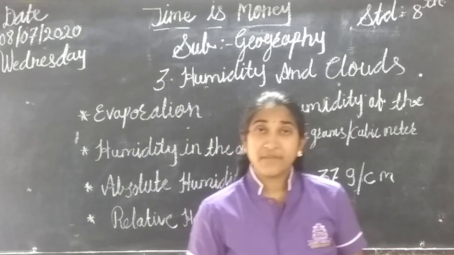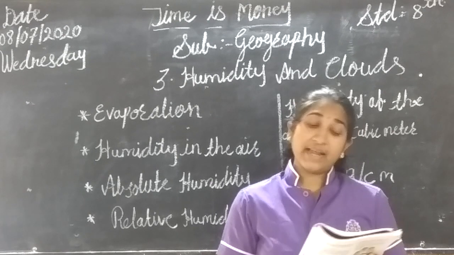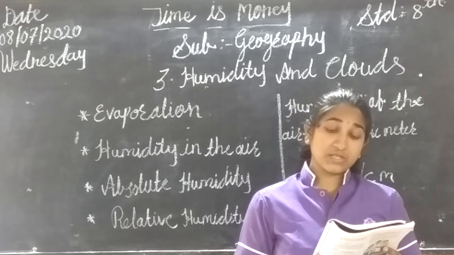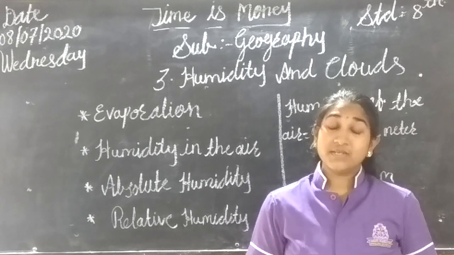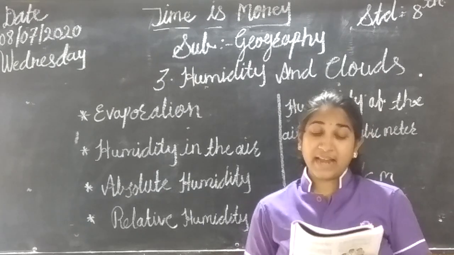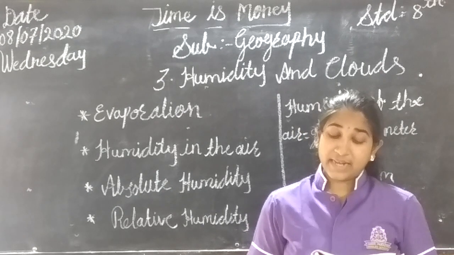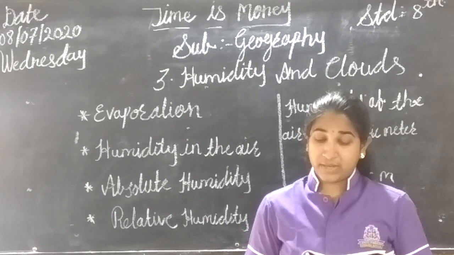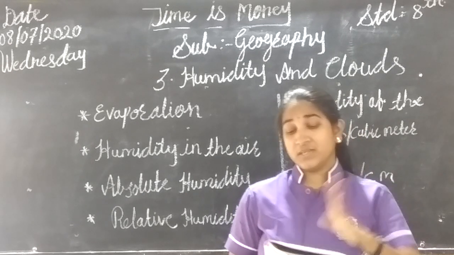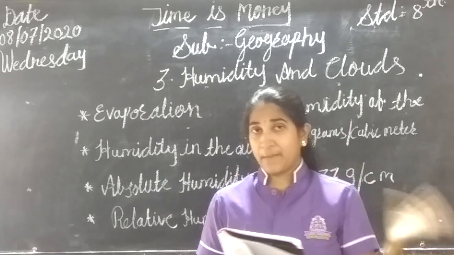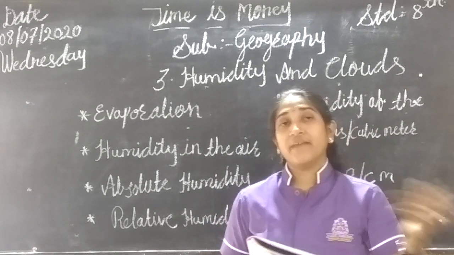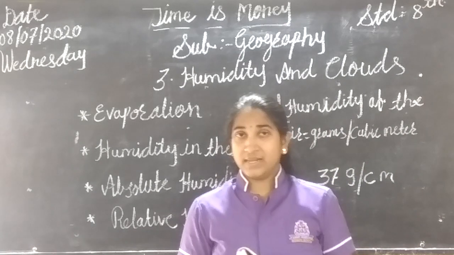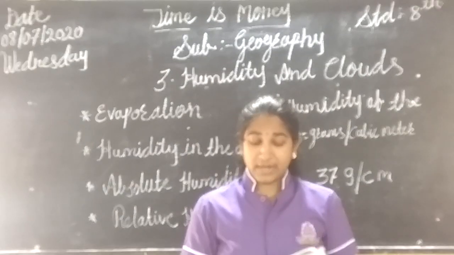Now from this you can find the differences. At 5 degrees Celsius, the vapor holding capacity is 3.26, and at 40 Celsius it is 51.12. From this, you can come to know what the capacity is at each temperature and what the difference in capacity is. So you can then find it out.